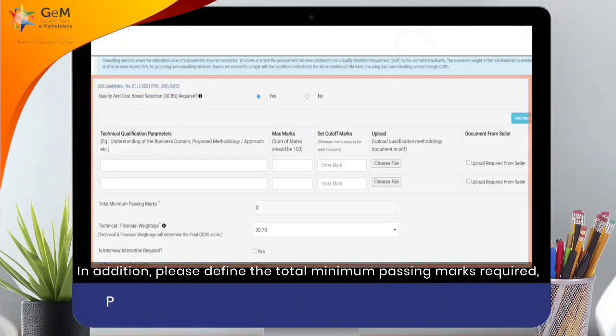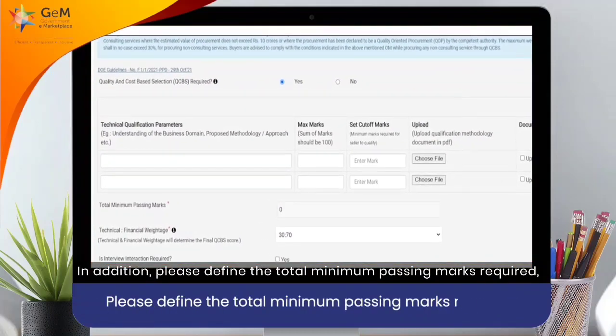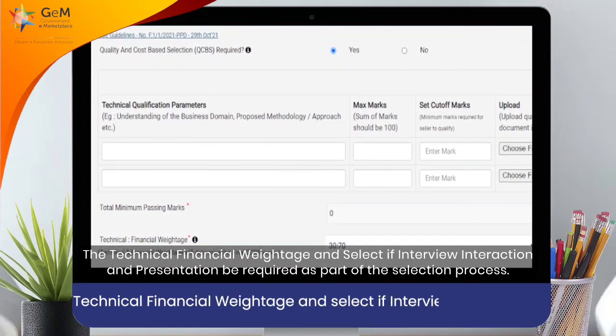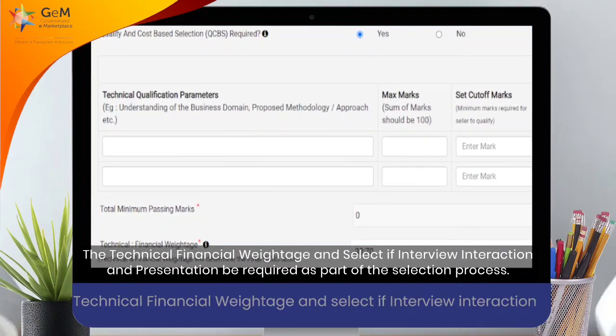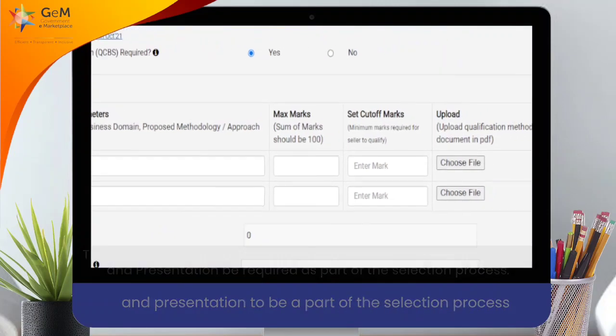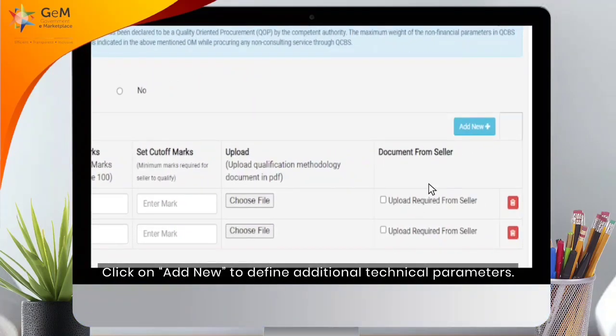In addition, please define the total minimum passing marks required, the technical, financial weightage and select if interview interaction and presentation be required as part of the selection process. Click on Add New to define additional technical parameters.